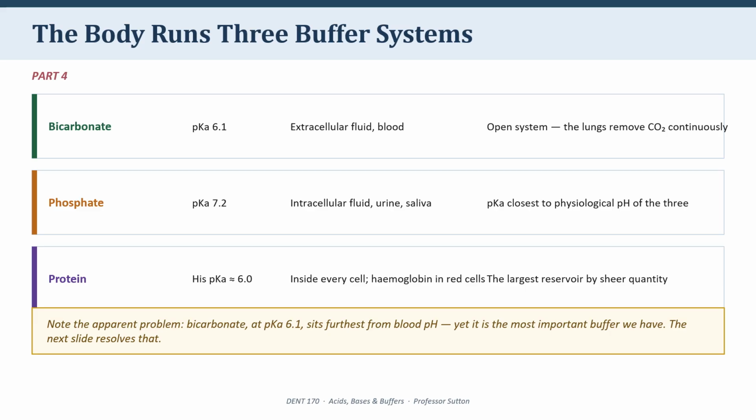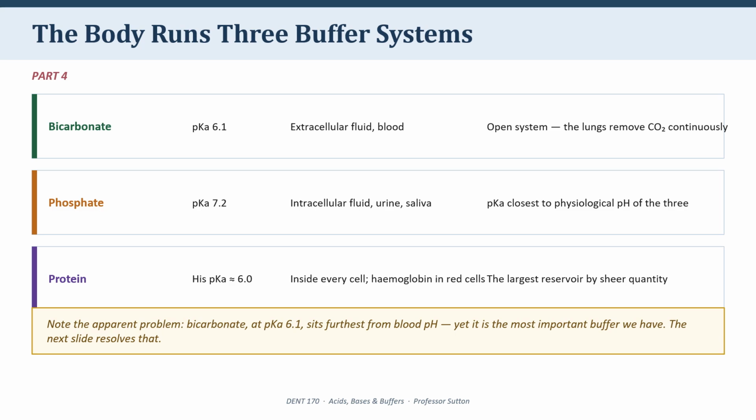Now, look at those pKa values against blood pH of 7.4. Something should trouble you. We just established the rule, a buffer works best when its pKa is near the pH being defended. Phosphate at 7.2 is beautifully placed. Protein at around 6 is a fair distance away, and bicarbonate at 6.1 is more than a full pH unit away from 7.4. And yet bicarbonate is the most important buffer in your blood by a wide margin. It looks like a contradiction. It isn't.